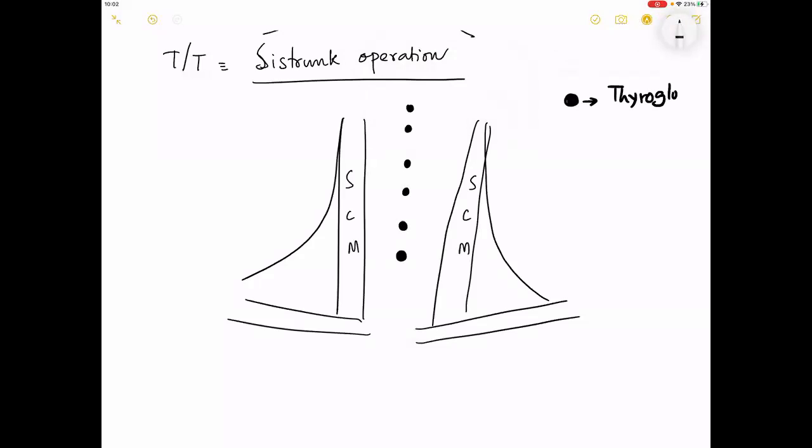Is a thyroglossal fistula acquired? Is it congenital? Is a child born with this fistula? Always acquired. It is always acquired.